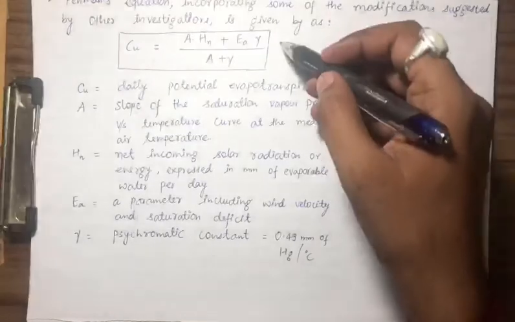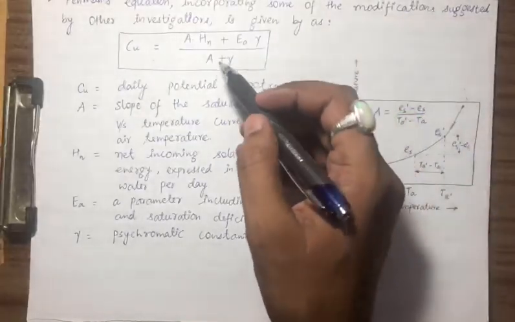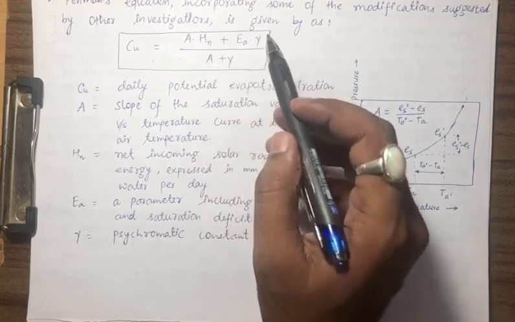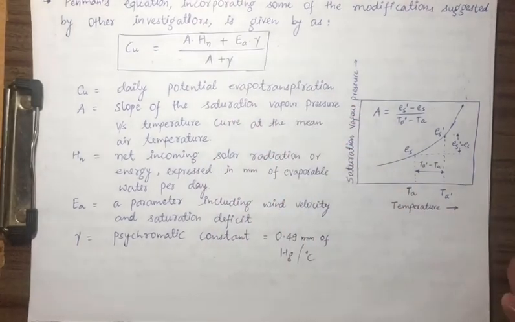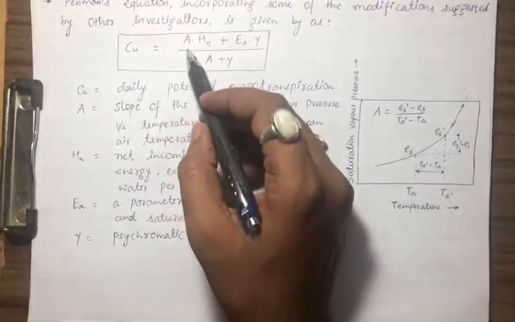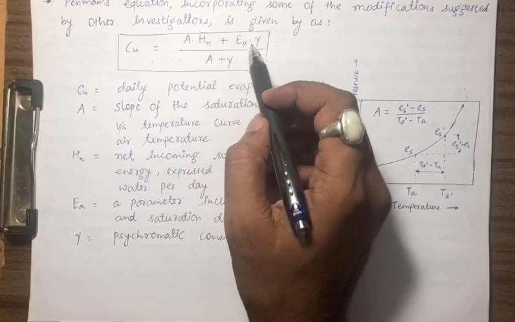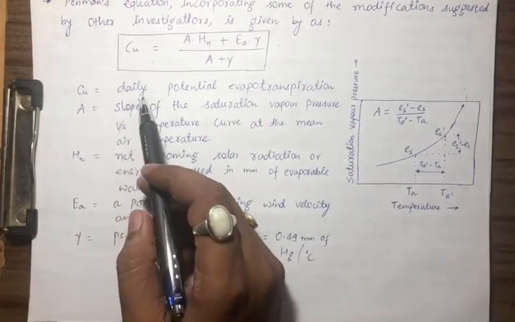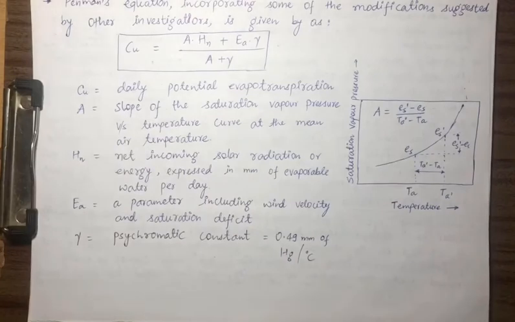This equation is actually a very complex one. I am showing you the final equation. If you go through the values of Hn, Ea and gamma, you will see that these are very complex terms. So this is Penman's equation, where Cu is (A into Hn plus Ea into gamma) upon (A plus gamma). Cu is daily potential evapotranspiration.